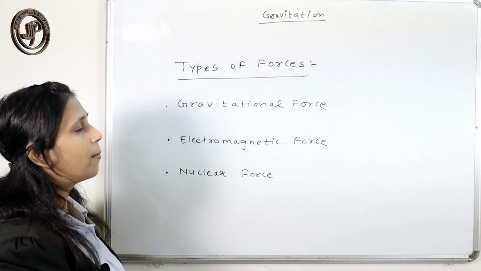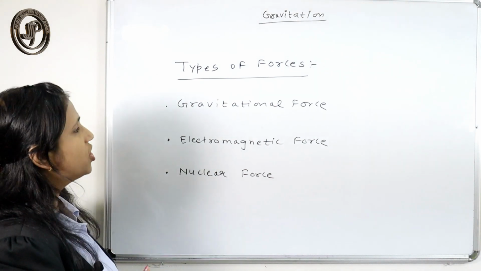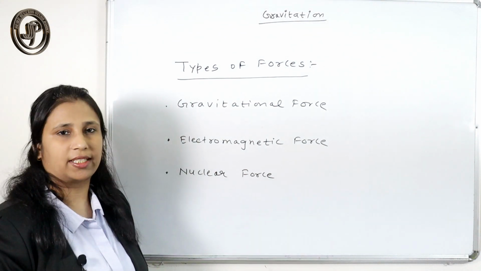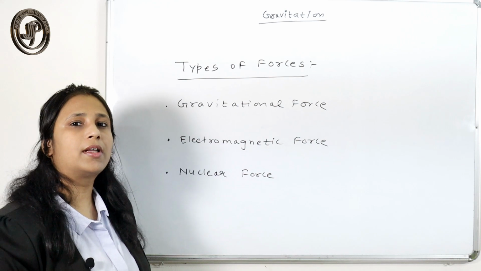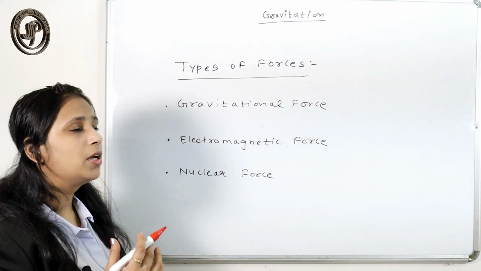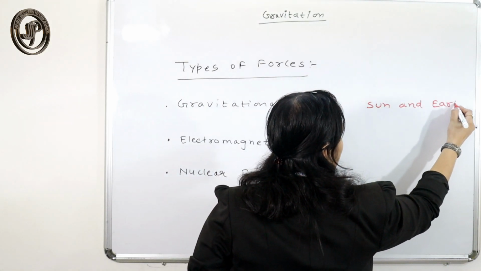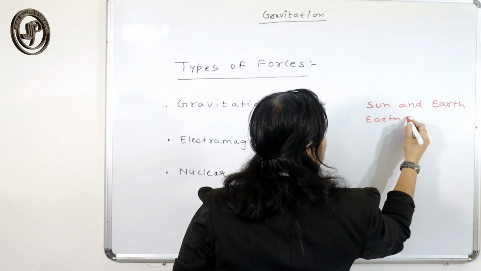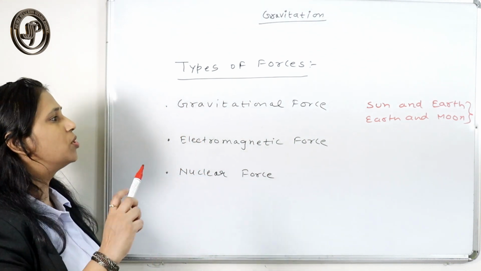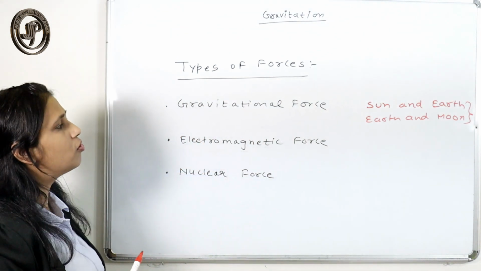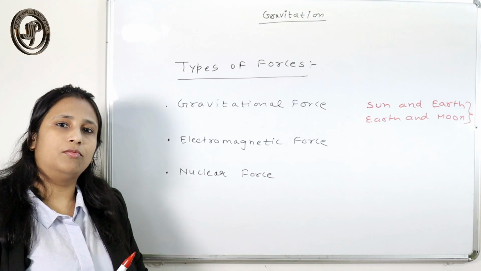Here in this chapter we have to focus mainly on gravitational force. We will definitely study this force in detail, but here I just tell you one example of where you feel that force: between the sun and earth, and between earth and moon.